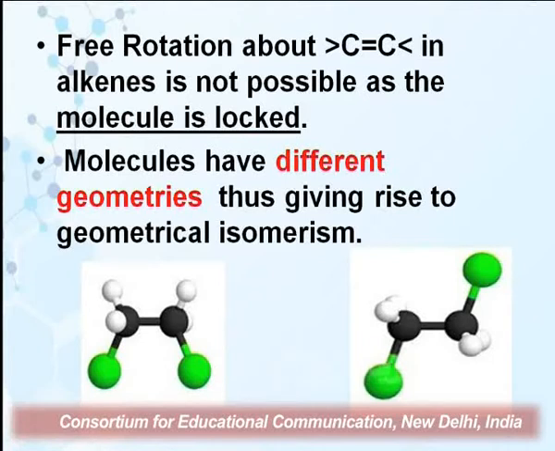So in one isomer, the arrangement of atoms is U-shaped, that is the first, and in the second case it is almost a straight structure. Because of the restricted rotation about the double bond, we have fixed geometries in space.